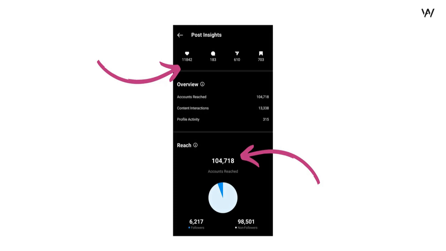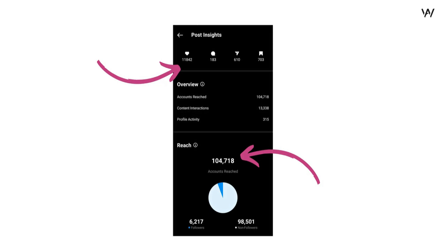Now you might ask me, why am I only focusing on the number of likes and not on the number of comments, the number of reshares and the number of saves? Well, my answer is that when you visit someone else's page, you wouldn't be able to see the reach, the number of shares, or the number of saves, right? The only 2 metrics that you can see are the number of likes and the number of comments. So that's the reason why we are focusing on the number of likes to estimate the reach that a post got.